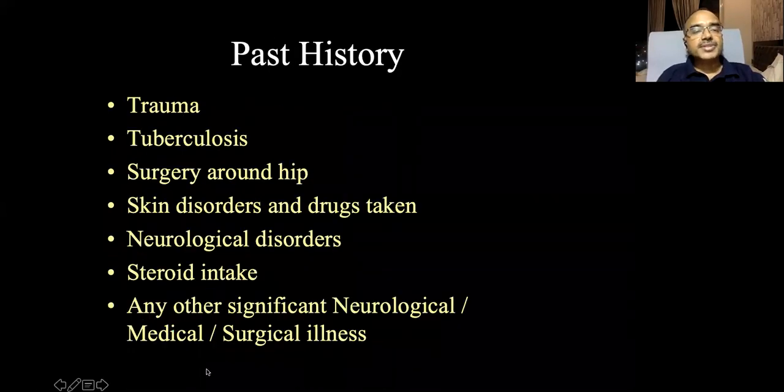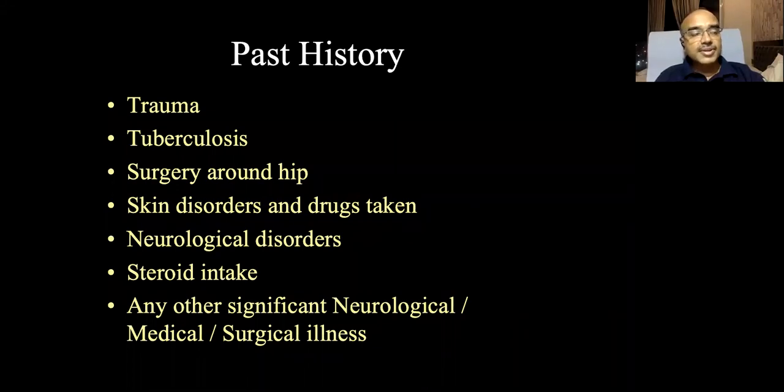Now, any past history of trauma, for example, two or three years back, a history of trauma, operated, patient was all right, and now is getting pain for the last 6 months or something like that. Whether the past history of tuberculosis, is there any surgery around the hip region? Is there any skin disorder and what are the drugs taken? Is there any neurological disorder? Steroid intake is extremely important in our country because most of the patients will have avascular necrosis. Any other significant neurological, medical, or surgical illness you must ask in the history.